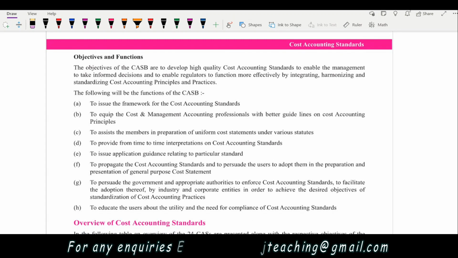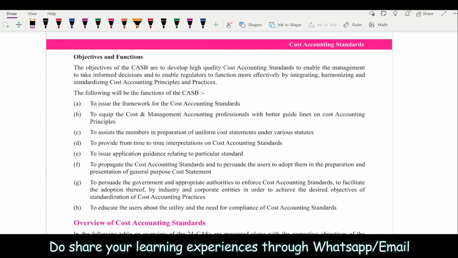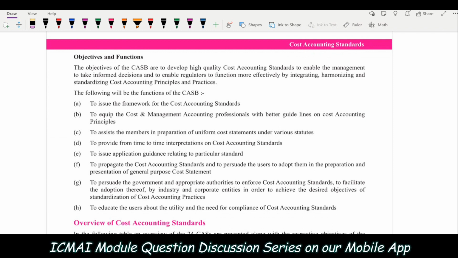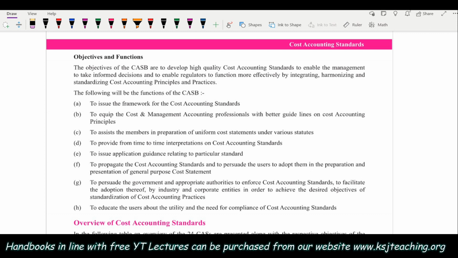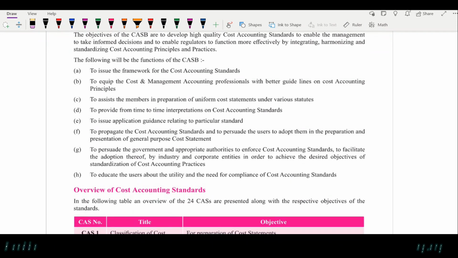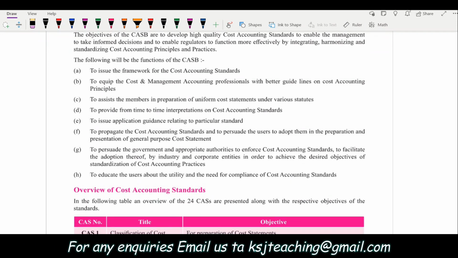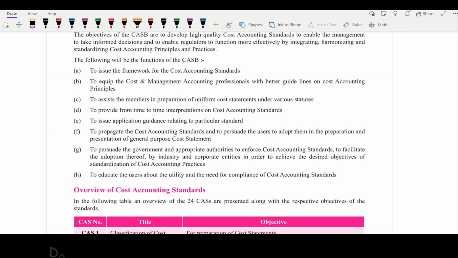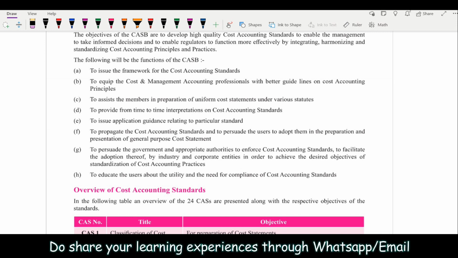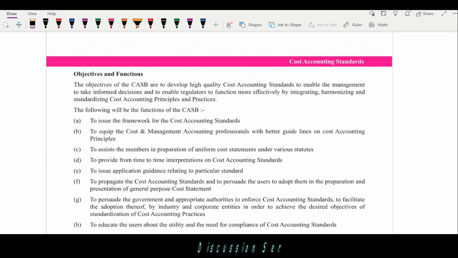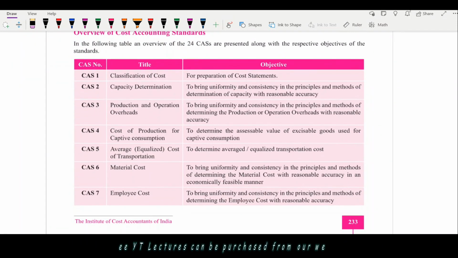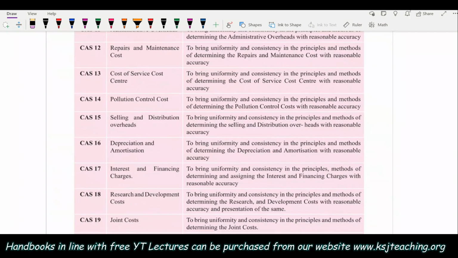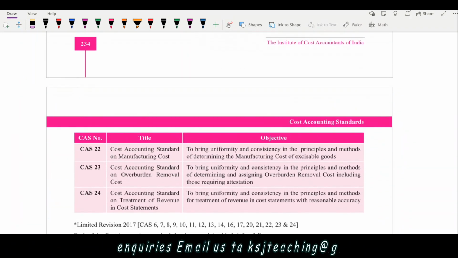So everything is clear. What is the function of the CASB? It is to formulate the cost accounting standards, revise the cost accounting standards, and provide guidelines to the cost accountants on how to deal with particular items of cost, right? Just go through it once, nothing to go into very deep detail. You should just know what CASB is, what its purpose is, and its basic function. After that, we have 24 cost accounting standards, CAS 1 to 24, that we will be covering.